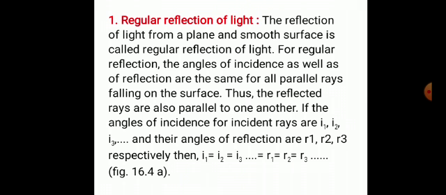Children, you all know that a non-luminous object reflects the light coming from a luminous object, and when this reflected light reaches our eyes, the things are visible to us. Reflection of light is broadly classified into two different types: regular reflection of light and irregular reflection of light. The reflection of light from a plane and smooth surface is called regular reflection of light.